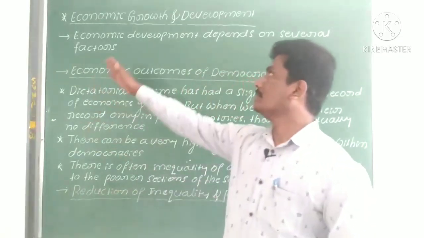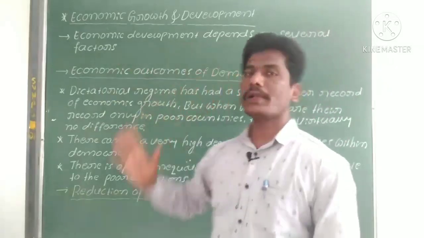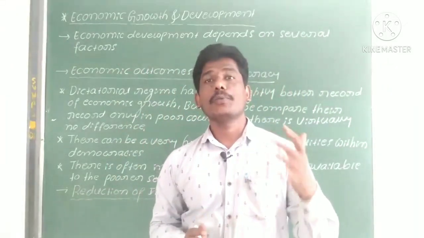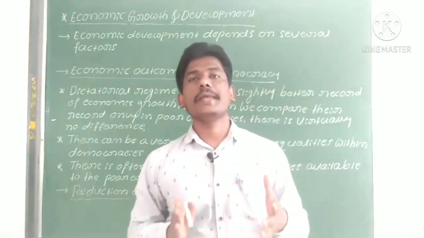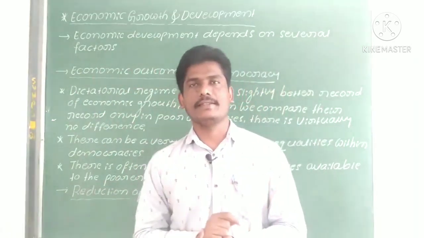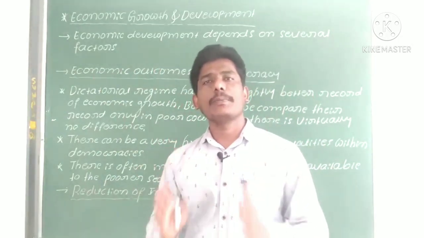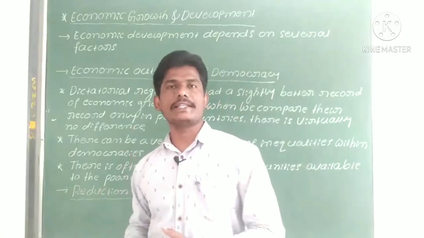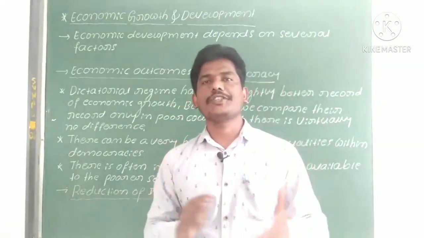Economic development depends on several important factors. Which are the important factors that decide the development of particular countries in the world? The first one is the size of the population.